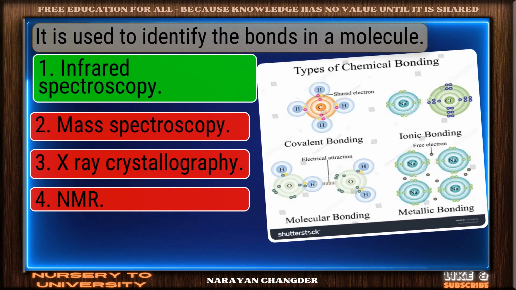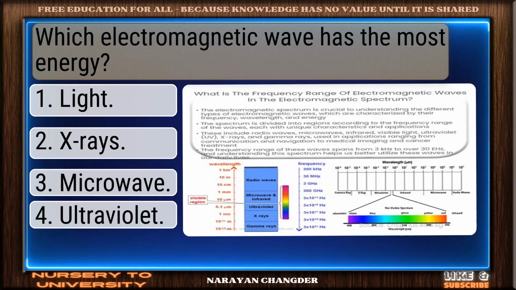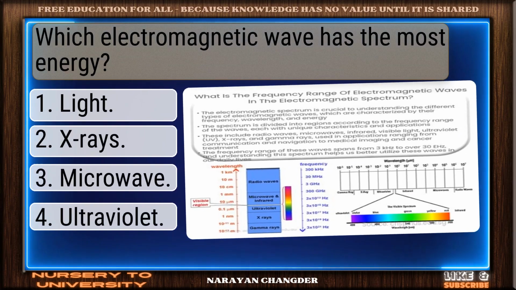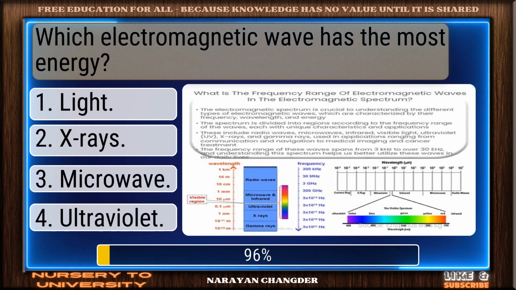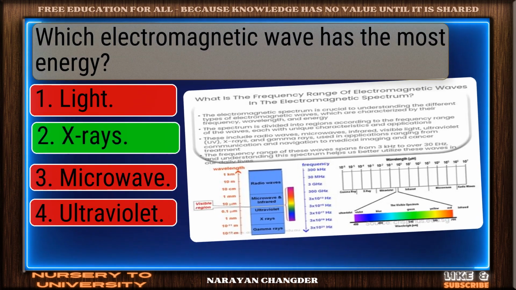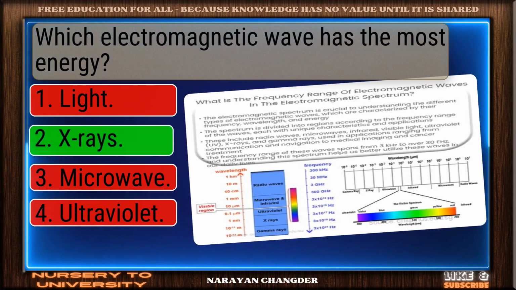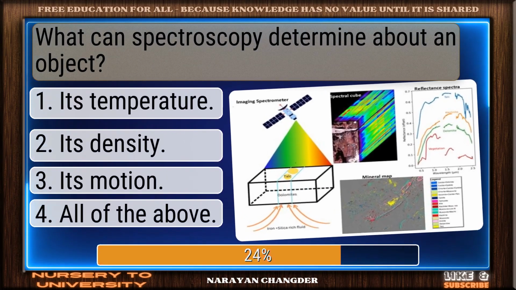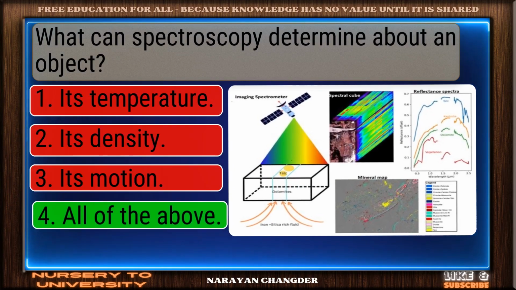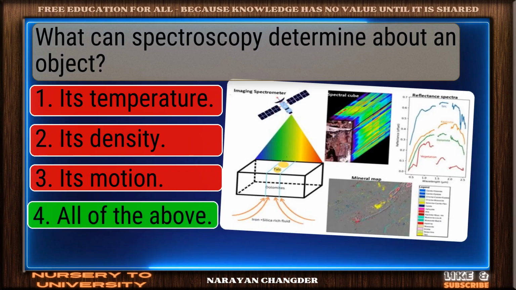Nice selection. Infrared spectroscopy is the correct and valid answer. Which electromagnetic wave has the most energy? Clear logic. Your choice, X-rays, is sound and 100% true. What can spectroscopy determine about an object? Correct response. All of the above is the most accurate answer.